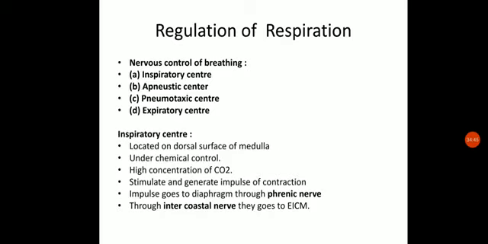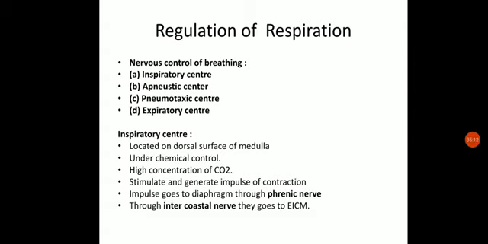So the first control is the inspiratory center, which is found in the dorsal surface of the medulla. When the CO2 concentration is high and oxygen is low, what will happen? It will stimulate and generate the impulse in the phrenic nerve. Okay, so this impulse will be generated in this particular center, the inspiratory center,